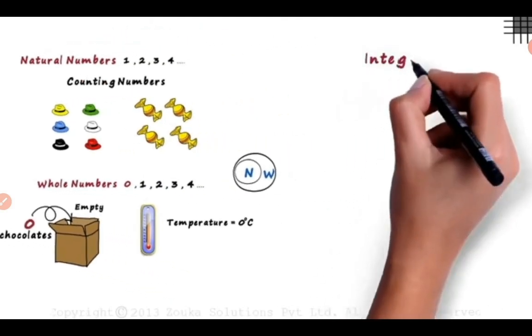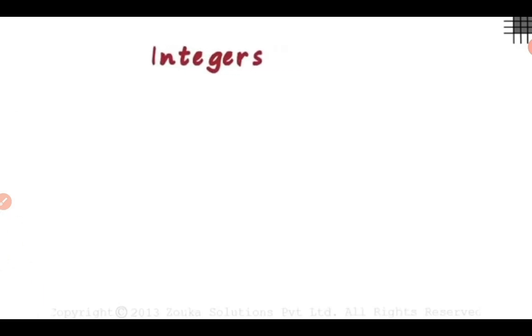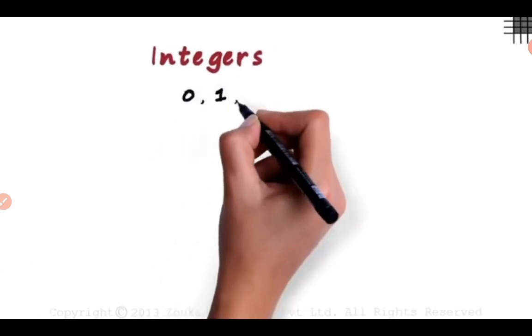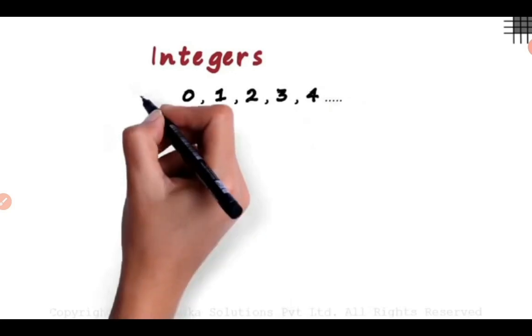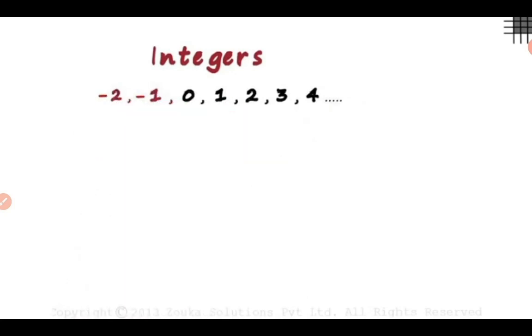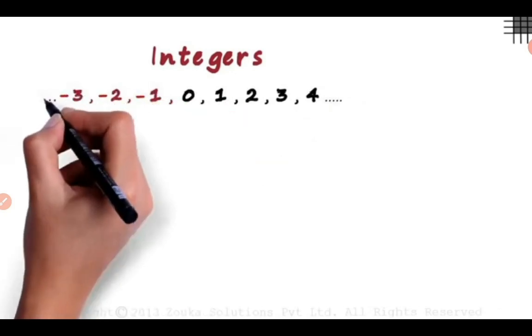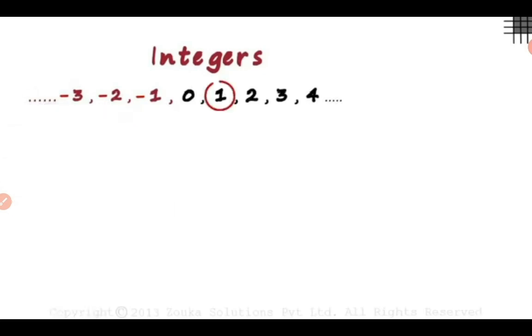Now, what are integers? If you see here, integers include all the whole numbers, plus the negatives of the numbers on the right side, and each number is separated by an equal interval. So these are natural numbers plus whole numbers, which start from 0, along with negative numbers.